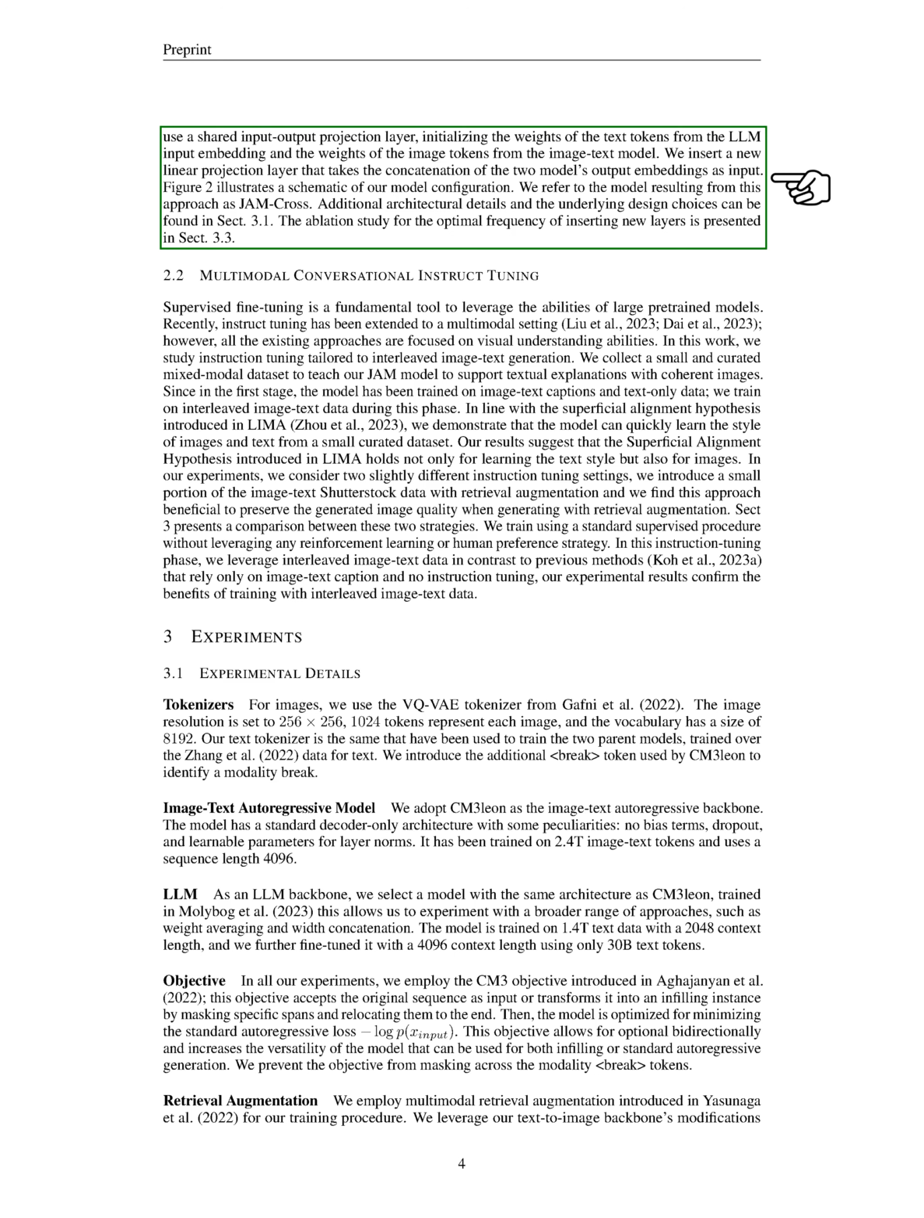Here, W_Q, W_K, and W_V represent the weights of the query, key, and value projections of the newly added cross-attention layers. We apply a similar process for the reverse direction from T_LLM to T_IMG. We use a shared input-output projection layer, initializing the weights of the text tokens from the LLM input embedding and the weights of the image tokens from the image text model. We add a new linear projection layer that takes the combined output embeddings of the two models as input. We refer to the model resulting from this approach as JAM-Cross.